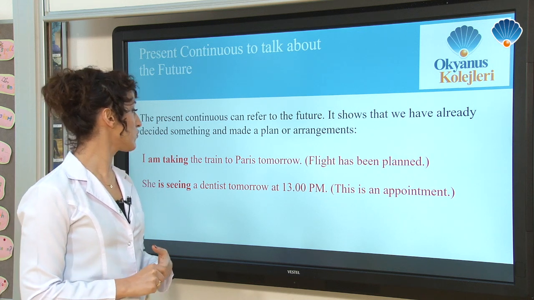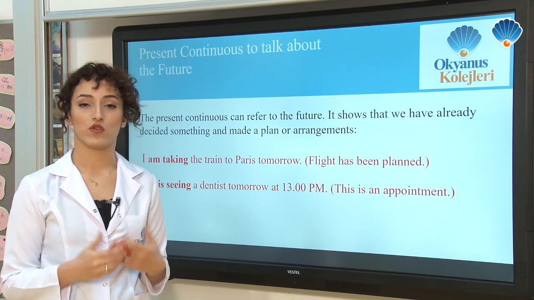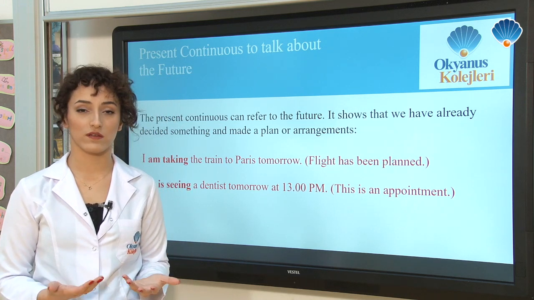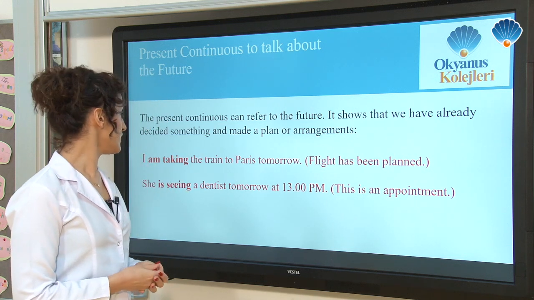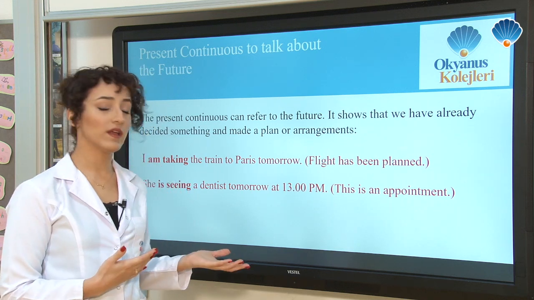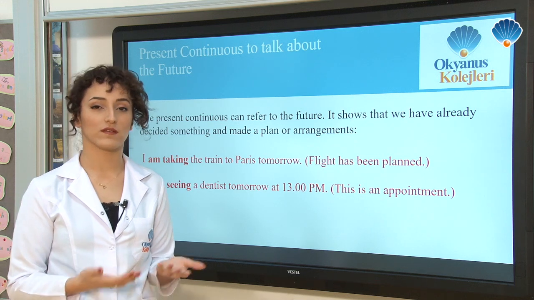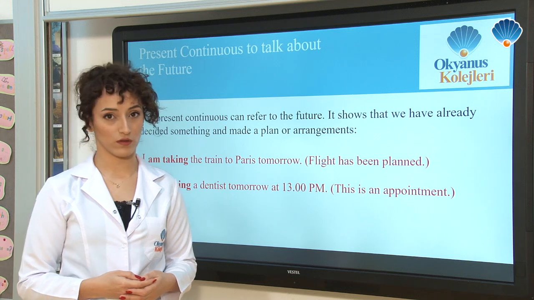I am taking the train to Paris tomorrow. So my journey has been planned before. Maybe I have booked my ticket already. So this is the plan. She is seeing a dentist tomorrow at 1 p.m. So this is an appointment with a doctor. So I can say this, that I planned this before, so I can use present continuous.